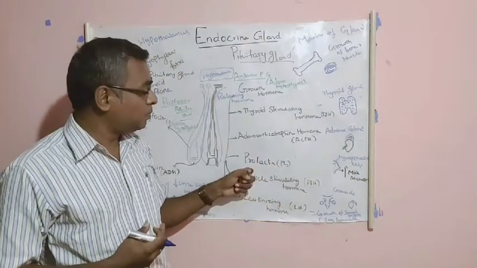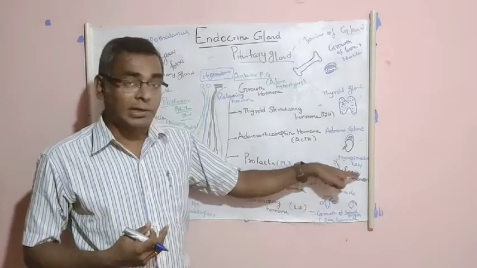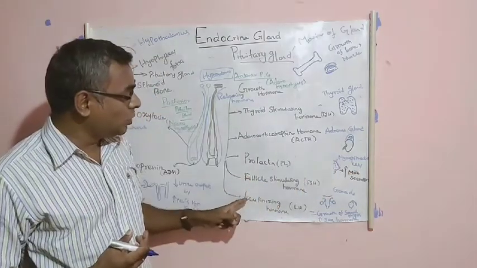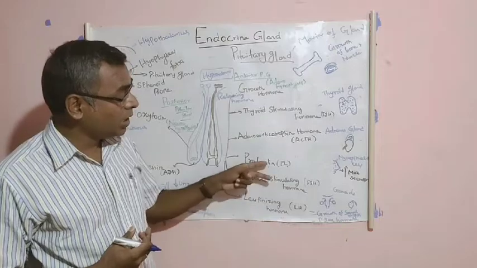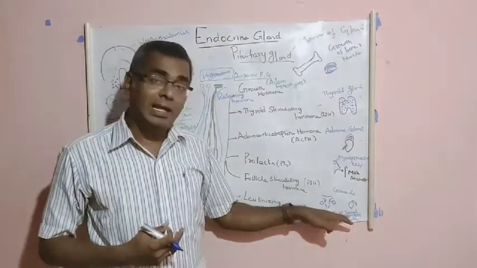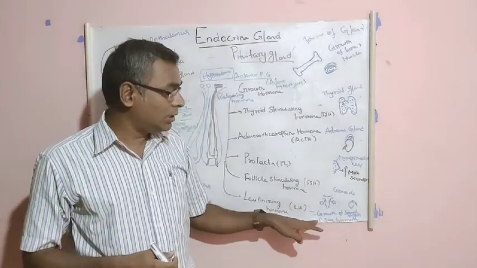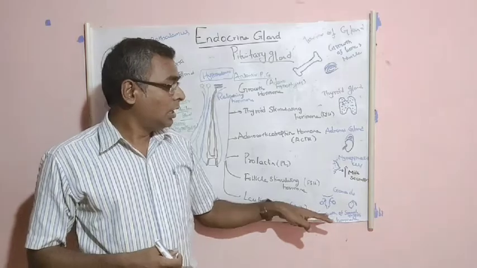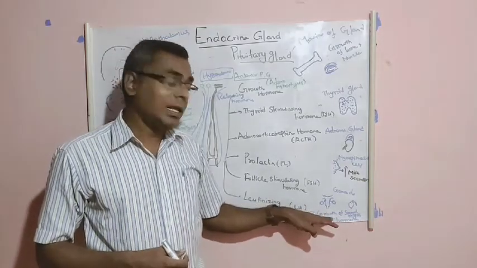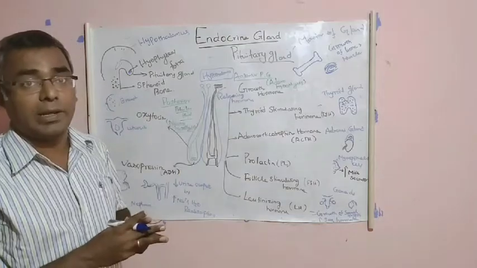The fourth one is prolactin, which stimulates the breast myoepithelial cells to release milk. And the follicle stimulating hormone and the luteinizing hormone are essential for the growth of the male and female sexual organs, and they also increase the secretion of male and female sex hormones. This is about the anterior pituitary gland.